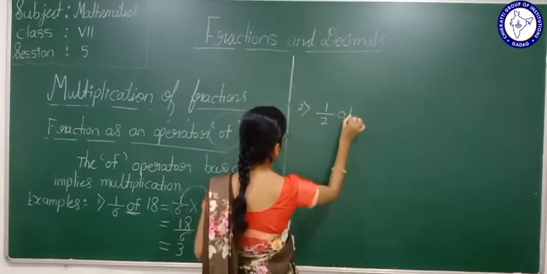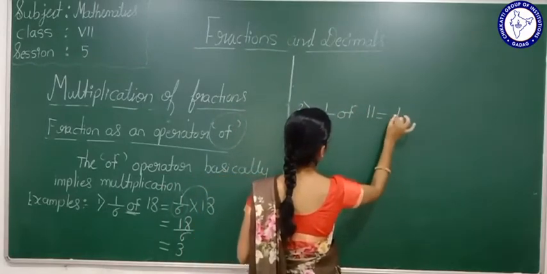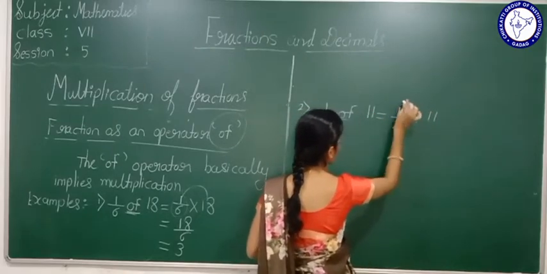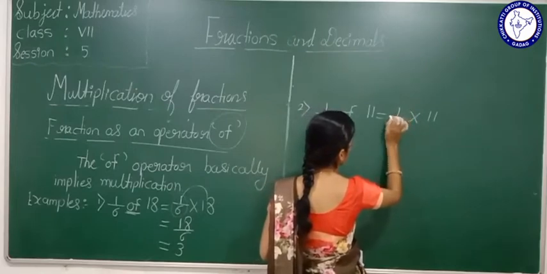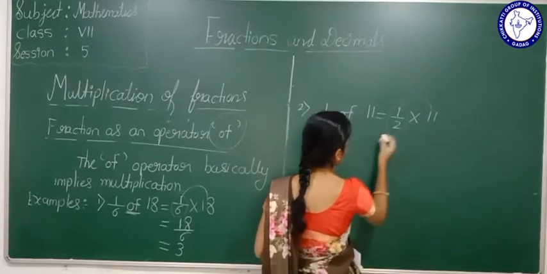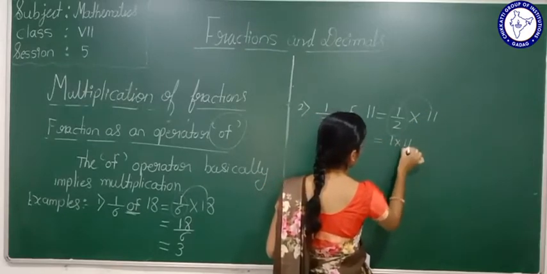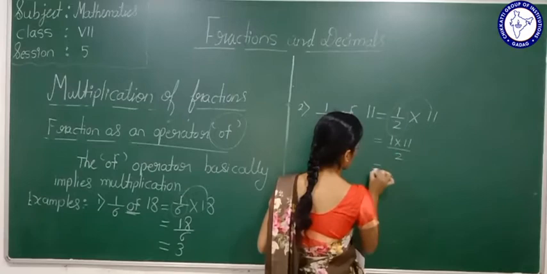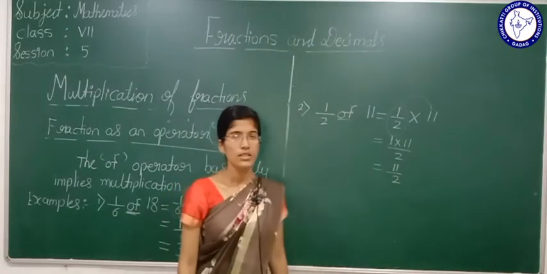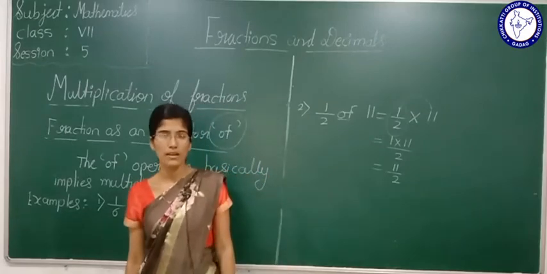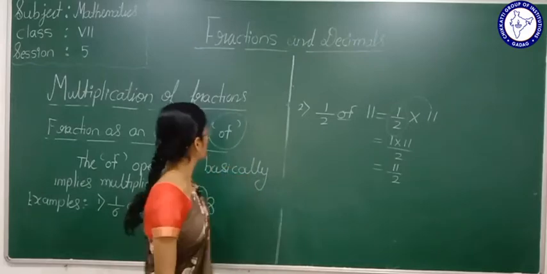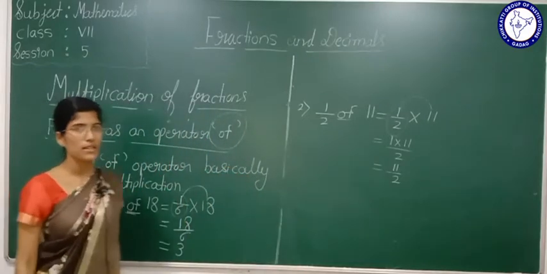So next example here. 1 by 2 of 11. What is that? 1 by 2 of means multiplication. Here 11. You know how to multiply a fraction with a whole number: multiply the numerator of the fraction with the whole number. That is 1 multiplied by 11 by 2. 1 elevens are 11. It is 11 by 2. Okay. So now we come to know how to multiply a fraction with a whole number and the fraction as an operator of.